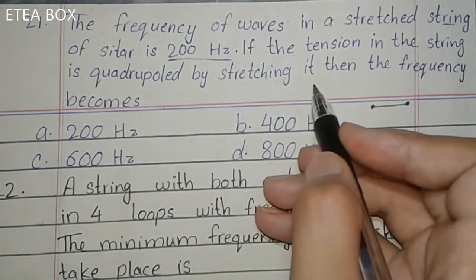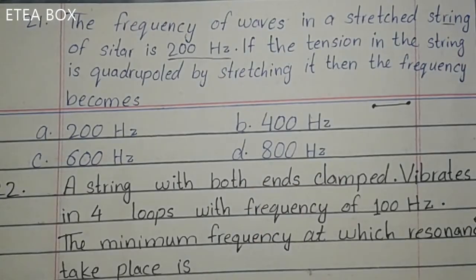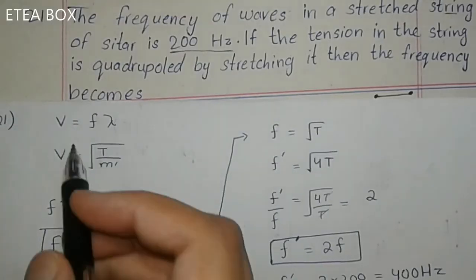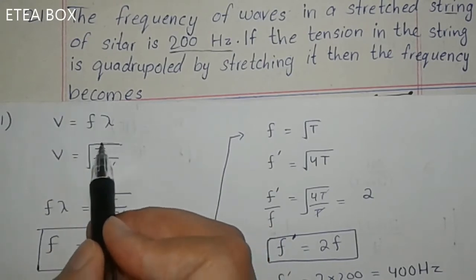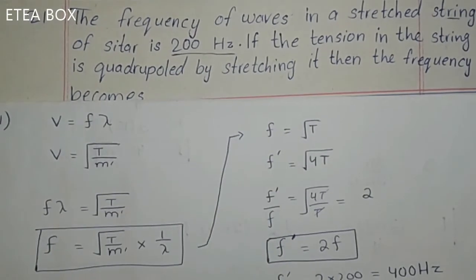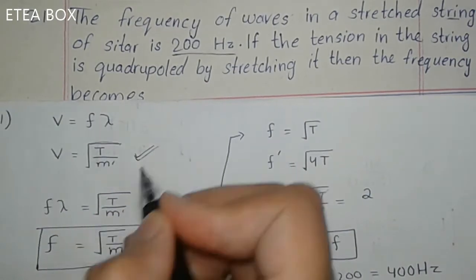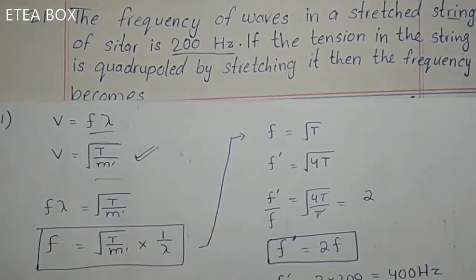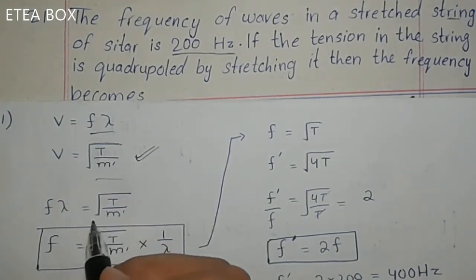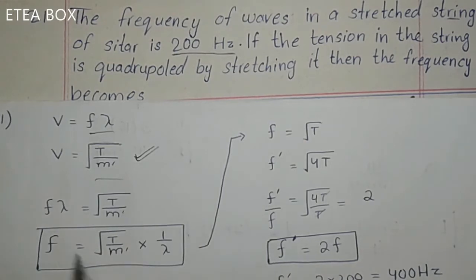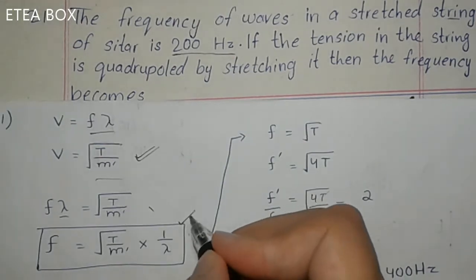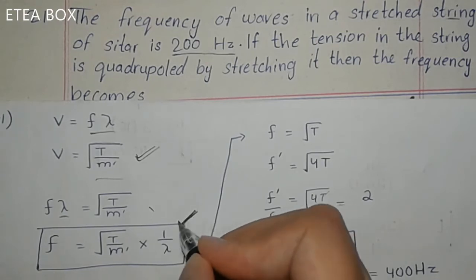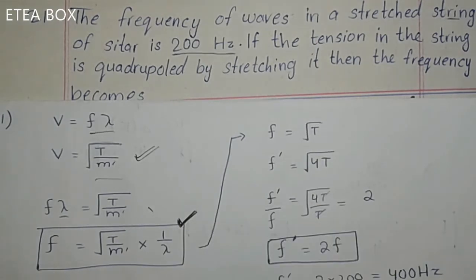Now let's find the frequency when the tension is quadrupled, 4 times. Now look, here is the formula. We know that v is equal to f lambda and v is also equal to root of T divided by m. Now look, we know that in a string the transverse waves occur, okay? So this is the formula of transverse waves. Let's combine these two equations. You will get f lambda is equal to under root T tension divided by m. Now bring this lambda here, so you will get f is equal to under root of tension divided by linear density multiplied by 1 over lambda, okay? This is present in the stationary waves, in order to find the frequency.